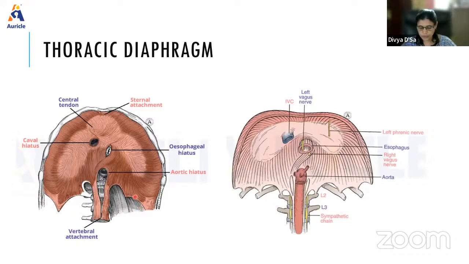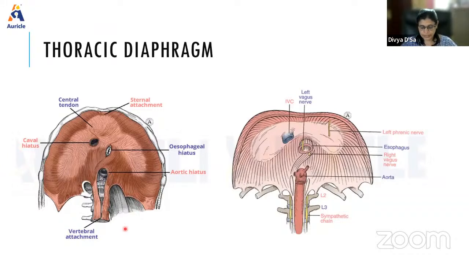It is attached medially to the tip of the transverse process of the first lumbar vertebra, and laterally to the lower border of the 12th rib. This is how the diaphragm originates from the vertebral body, as the medial and lateral arcuate ligaments.